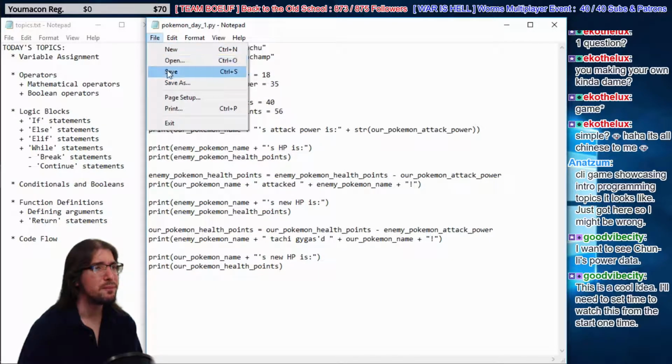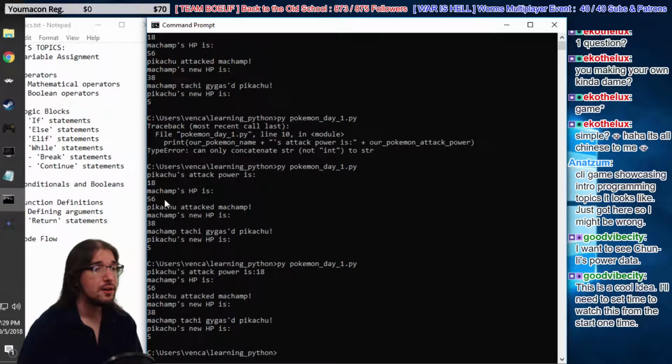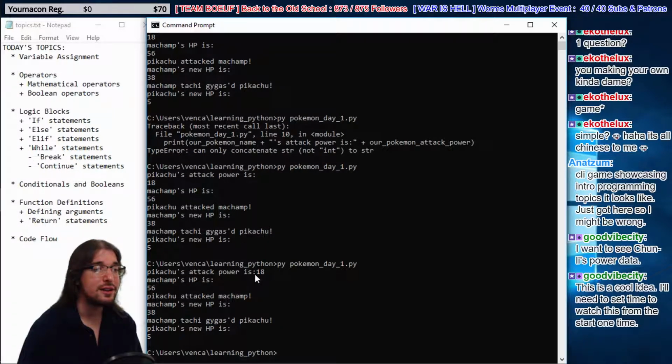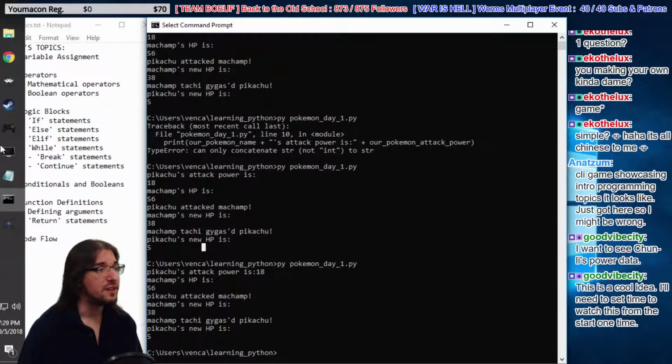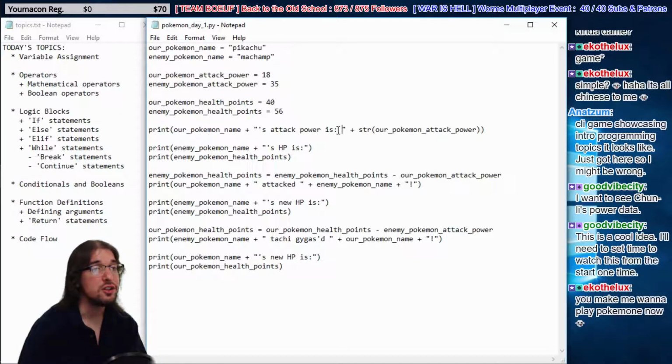Well, that's cool, but we have a kind of a problem, though, right? Let's go over here. Look, there's no space right here. It's kind of annoying. Let's fix that. We're going to fix that by going to our program and adding a space right now.